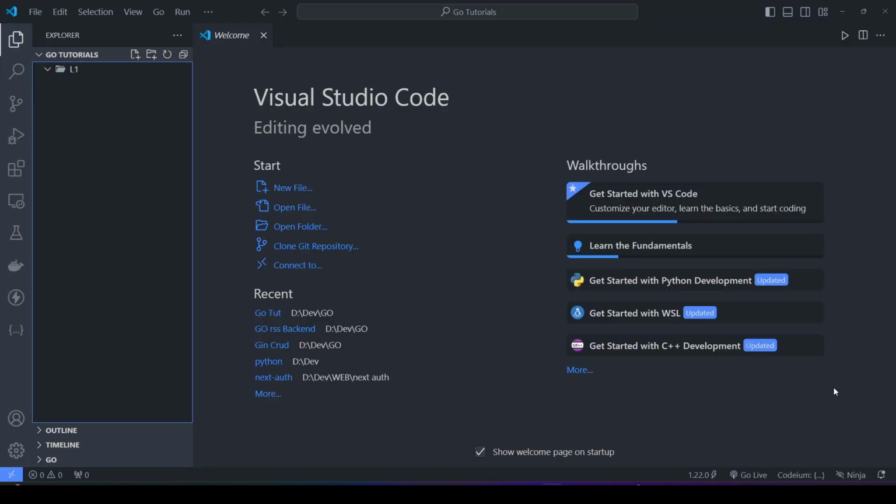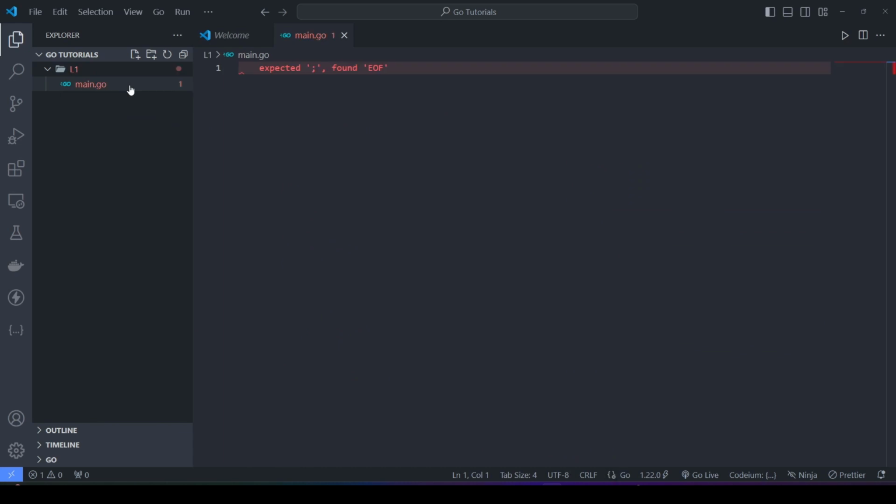So after the successful installation of Go in your system, we are ready to write some Go code. I'm using Visual Studio Code as a coding editor for this course. You can download this from your web browser. It's quite famous and quite compatible with each system. I have opened an empty folder. Inside this, I would create a new file called main.go. Most of the entry points of any application in Golang go with the name main.go. Main signifies that it is the entry point of this program, and .go is the extension of this program.